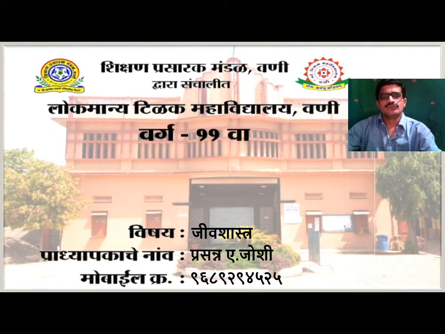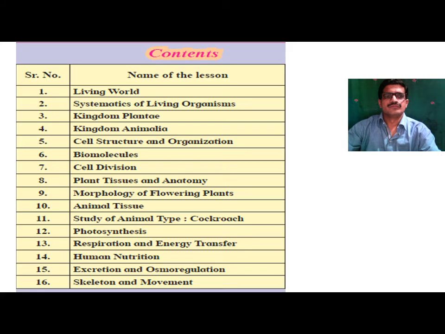Today we are going to discuss the syllabus of 11th science. In your syllabus there are a total of 16 chapters. In chapter number 1 we will study the living world. In chapter number 2, systematics of living organisms. Chapter number 3 is related to the kingdom Plantae.